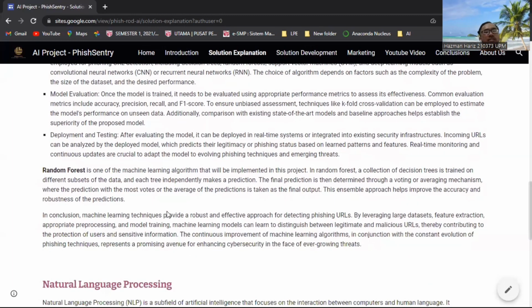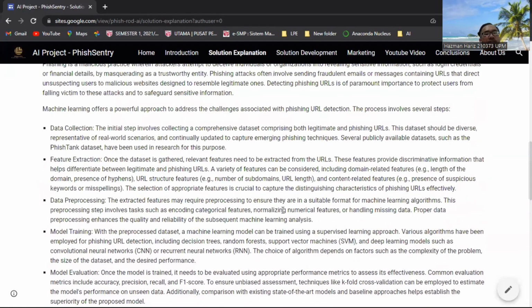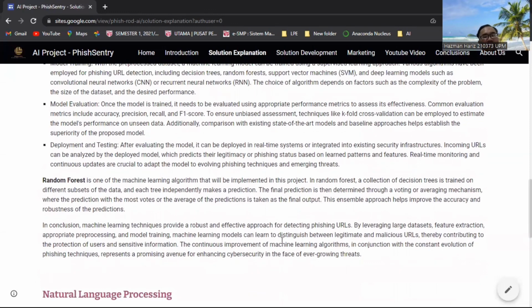So in a nutshell, machine learning provides a robust and effective approach for detecting phishing, and by leveraging large datasets, feature extraction, and all the processes that I mentioned earlier, it can distinguish between legitimate and malicious URLs. Therefore, it contributes to the protection of users and sensitive information. The continuous improvement of machine learning, in conjunction with the constant evolution of phishing techniques, represents a promising avenue for enhancing cybersecurity in the face of ever-growing threats. So this is very good for the business as well.